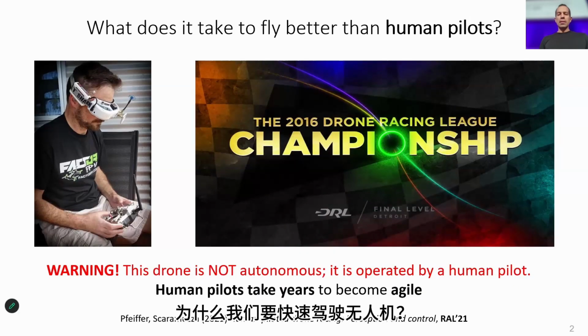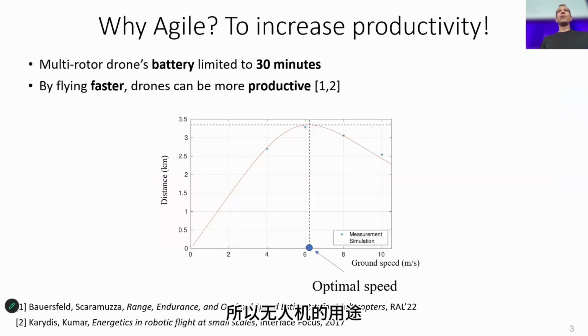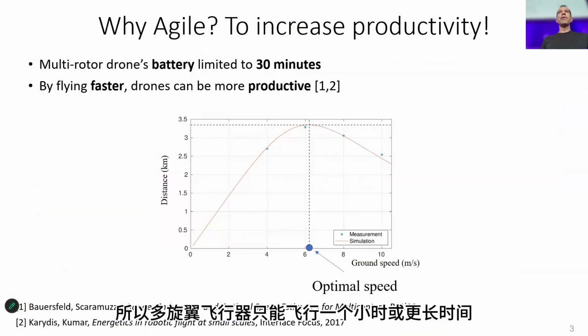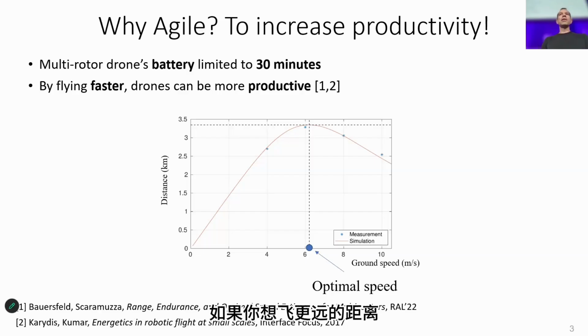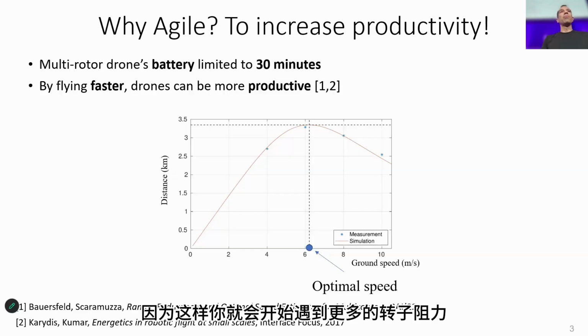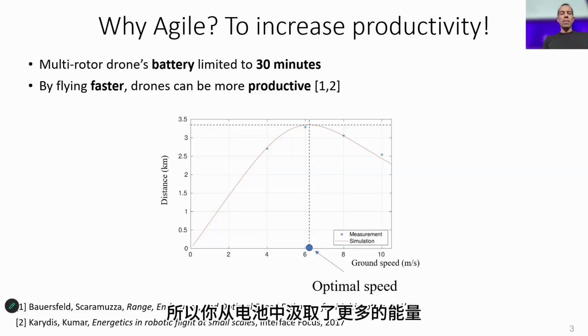Why do we want to fly drones fast? Because we want to increase the productivity, so the utility, of the drone. A multi-rotor can only fly for half an hour, more or less. So if you want to fly longer distances, you need to fly faster. This is also supported by a study published in these papers, where you can see the maximum range that a multi-rotor drone can reach as a function of ground speed. And what you can see is that the range increases. This is the maximum range you can achieve before depleting the batteries. But there exists an optimal speed, because if you fly faster than the optimal speed, then it's no longer convenient, because you start encountering more rotor drag, and so you draw more energy from the batteries.